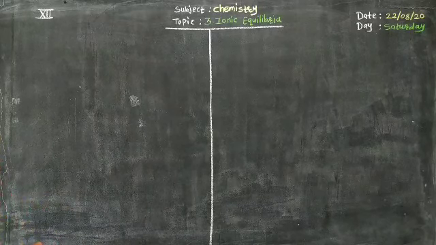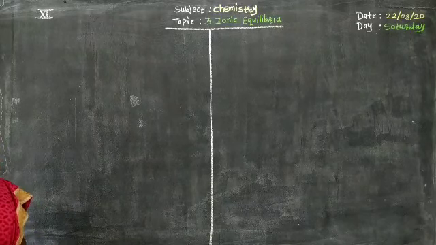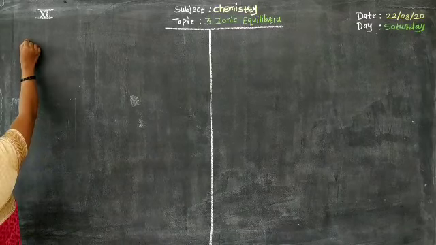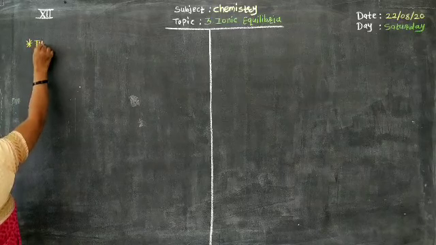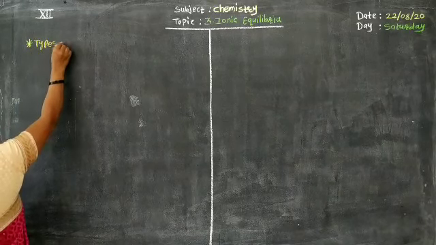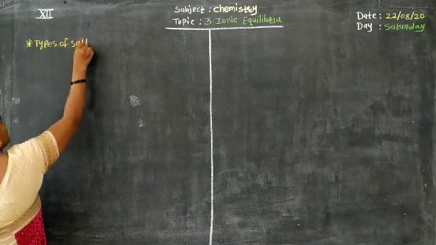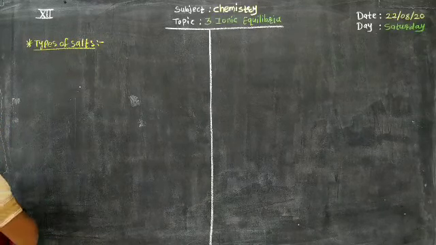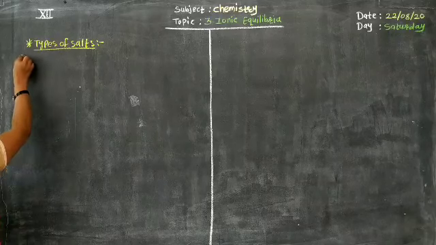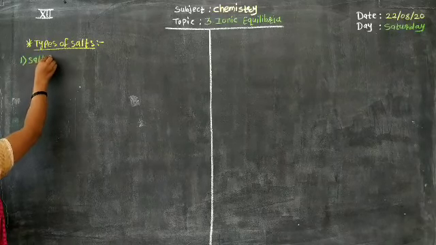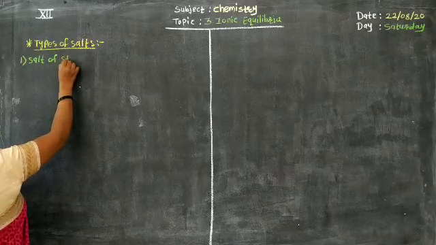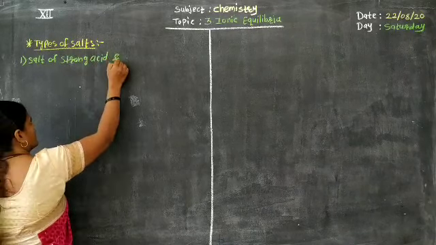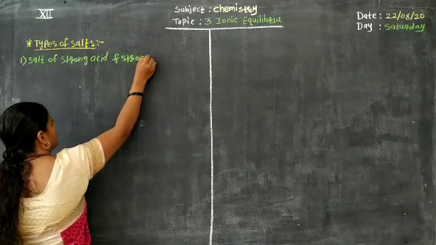Today we are going to start the next article of the chapter, and it is types of salts. Basically, salts are of four types. First one is salt of strong acid and strong base.